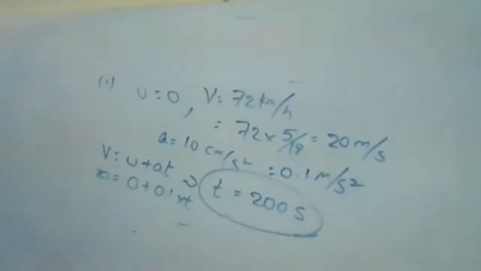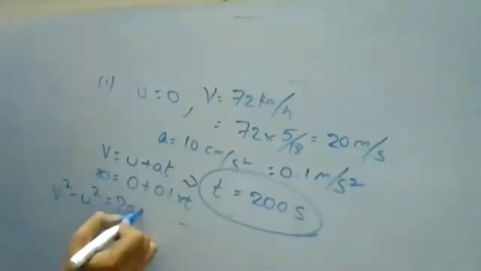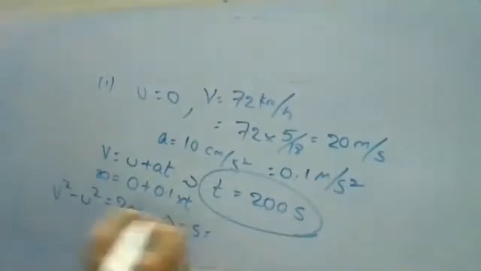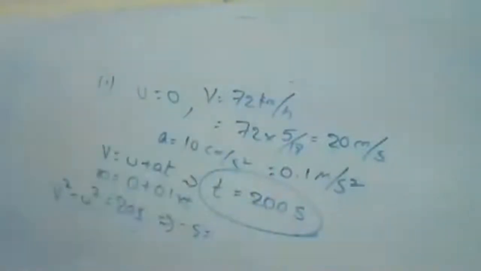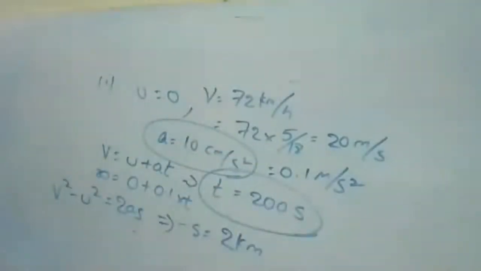To find the displacement, because I got the time period, I can take the direct relation v square minus u square is equal to 2as. From this relation, I'm going to check the displacement. So v, u, acceleration, displacement we need to find. From this relation, displacement is about 2 kilometers. Till this, it is your first case, because it is your acceleration of 10 centimeter per second square. So you have to solve like this.